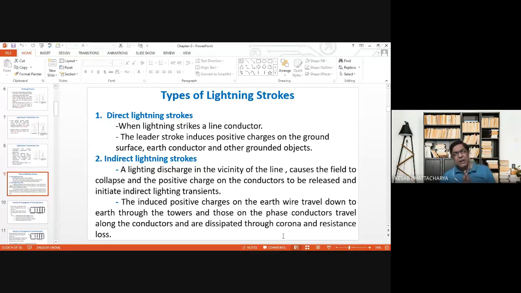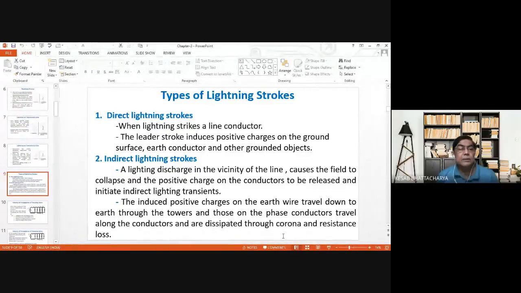So this is the effect of lightning, but not a direct effect. That is why this type of phenomenon is also referred to as indirect lightning strike. Is that point clear? Direct and indirect lightning strikes?